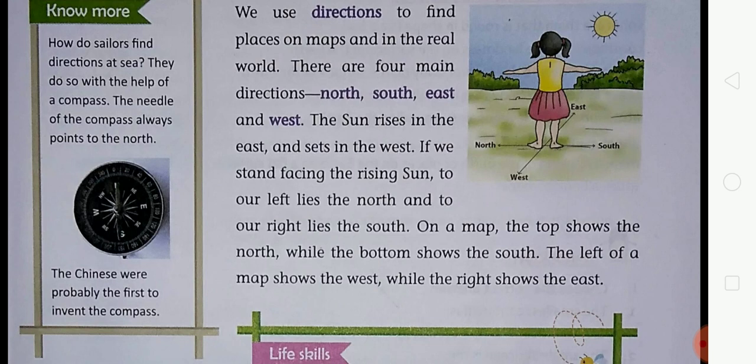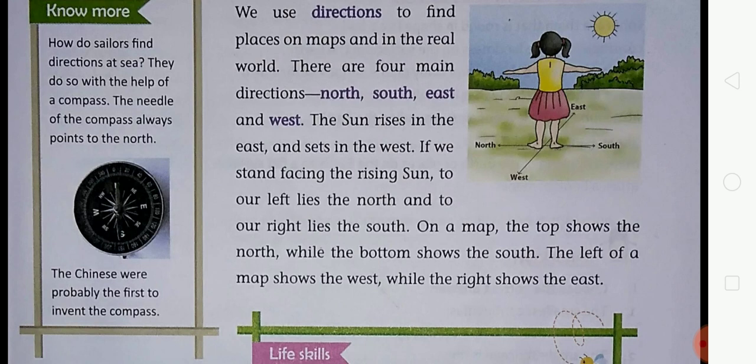The opposite of east is west, the left side lies to the north, and the right side lies to the south. In this way you can find the direction in the real world.